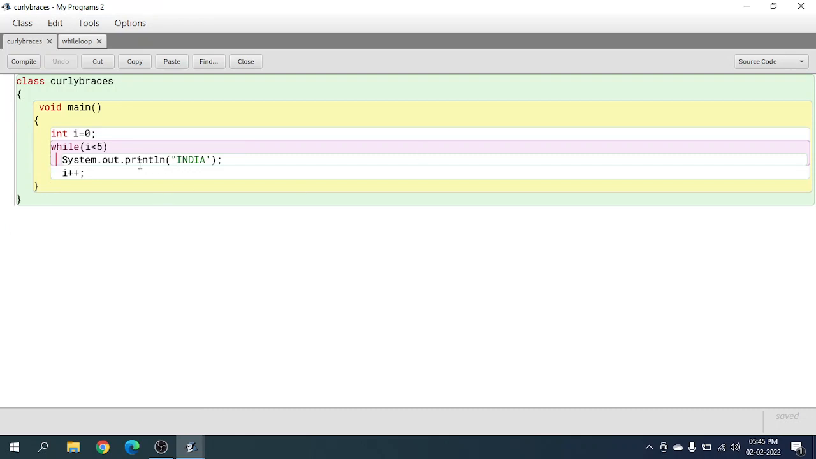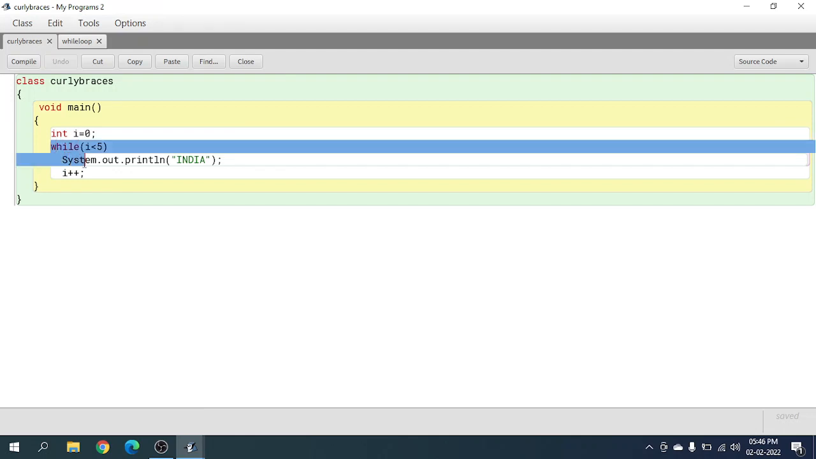The difference is that when we don't put a curly bracket after while, it won't go for the next line. It won't go for I plus plus, where we add 1 to I, which is 0. It will just print India, India, India infinitely because we did not put the bracket. There is no need of putting I plus plus if you don't put the curly brackets.